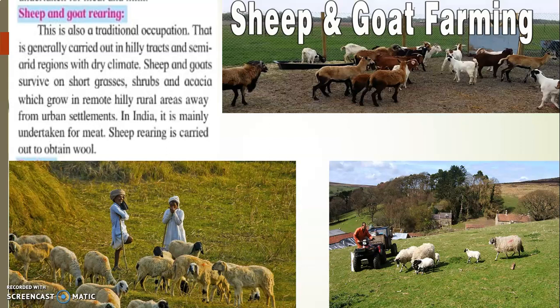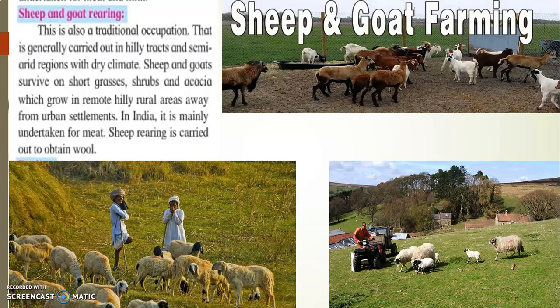So short shrubs and bushes have grown, and there are meadows where sheep rearing and goat farming can be carried out. It is in the hilly areas, remote areas, village areas. You will not find it in urban areas, not in the cities. But the people who are taking care of the sheep and goats also live along with them in these hilly rural areas, away from urban settlements or cities.